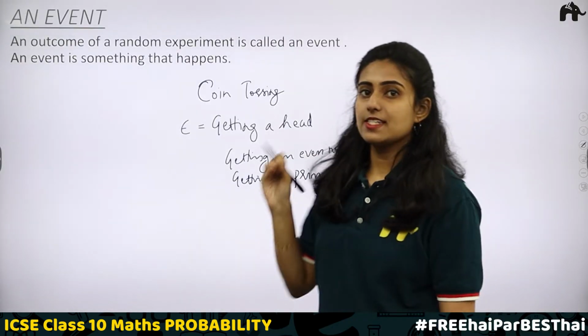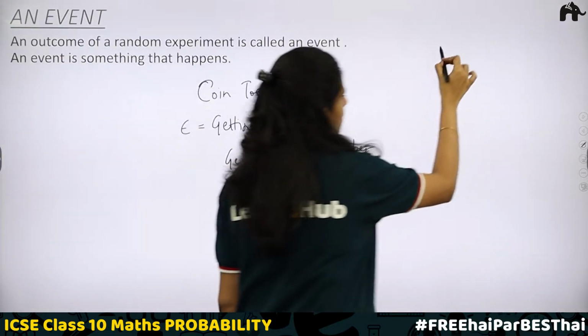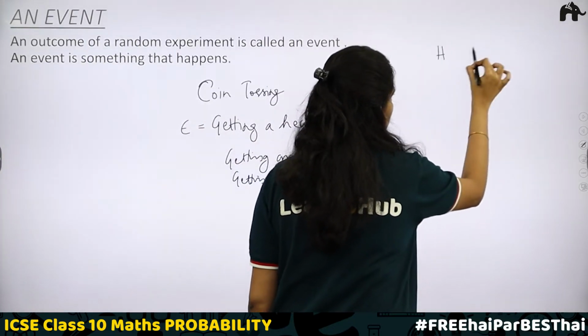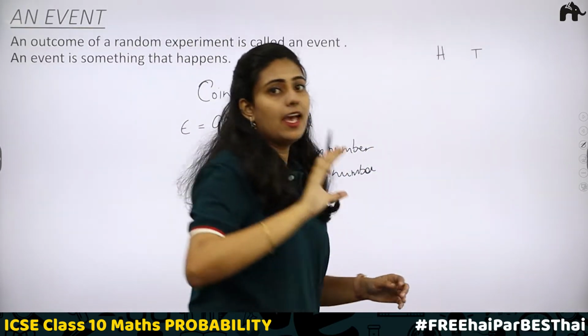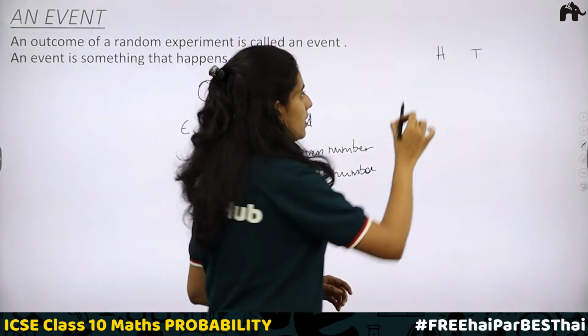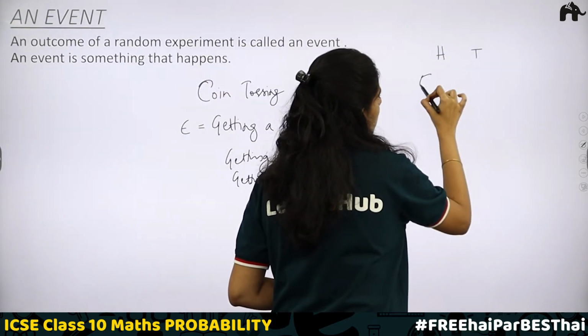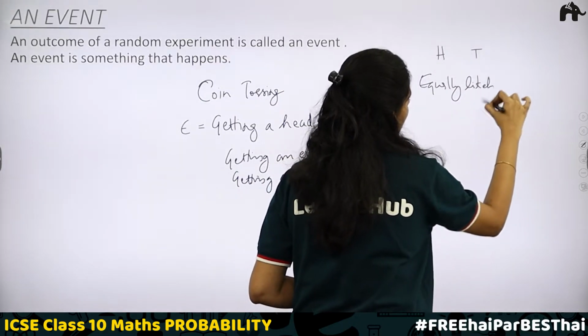Now you need to understand what are equally likely outcomes. When you take the case of coin toss, you have two outcomes, head and tail. There are 50% chances of getting head and the same 50% chance of getting a tail. So this type of an outcome we call equally likely outcomes.